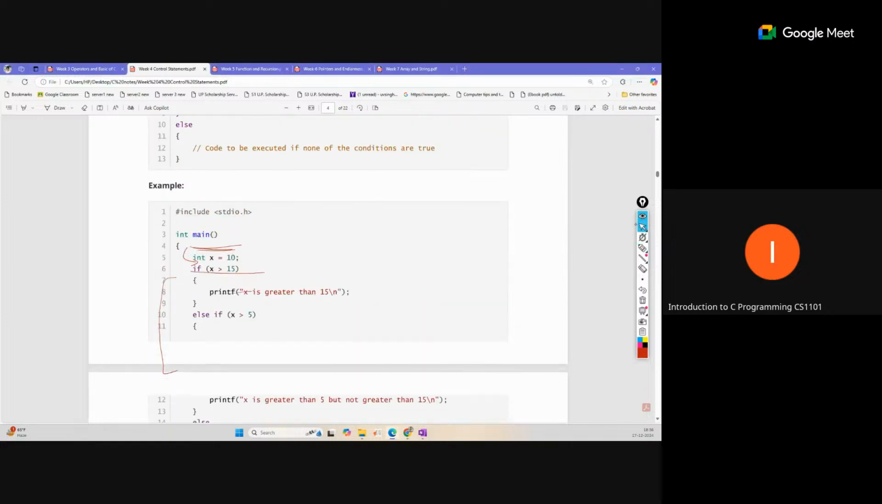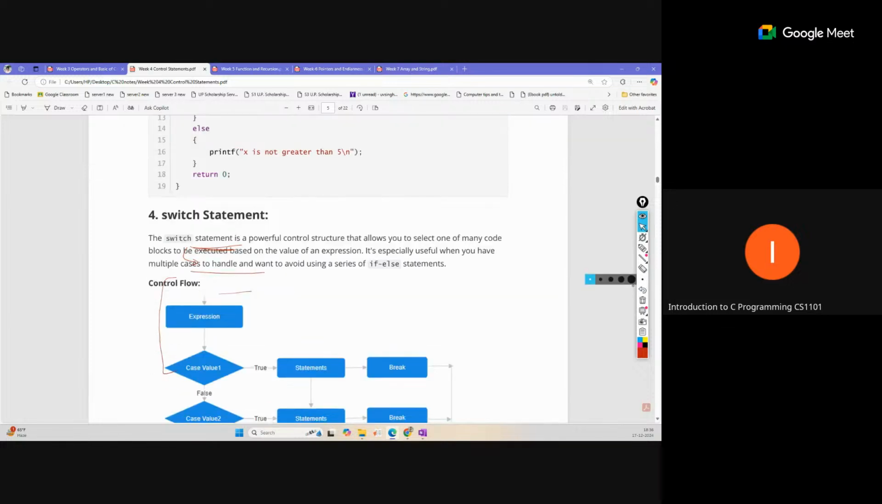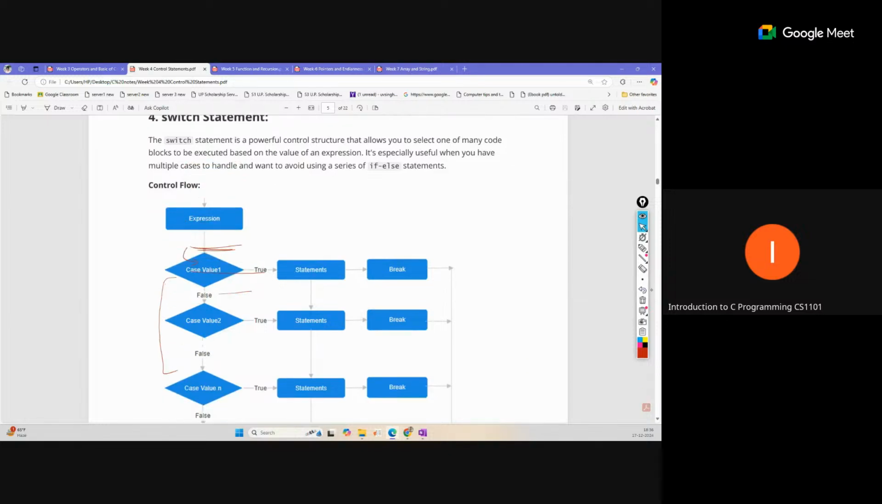And this switch is another version of the conditional statement. We have the switch statement, and this is the overall flow of execution for it.